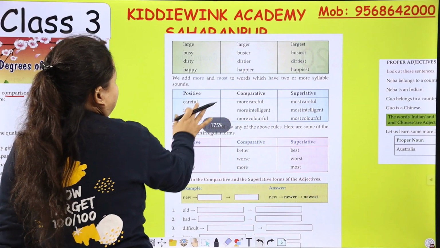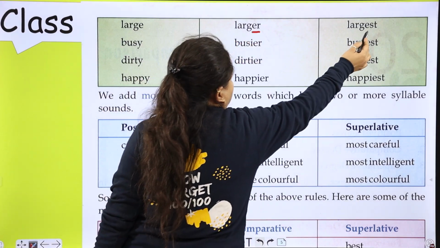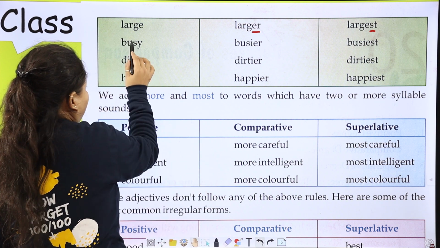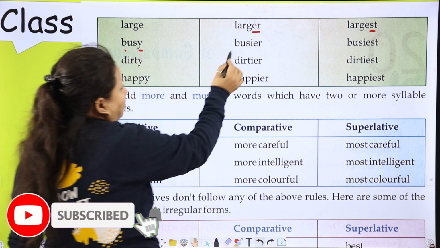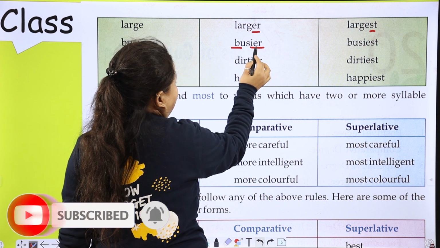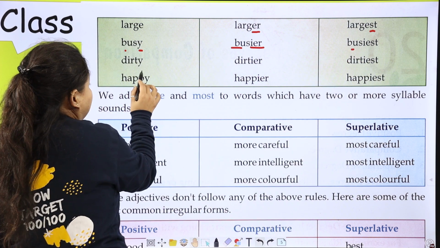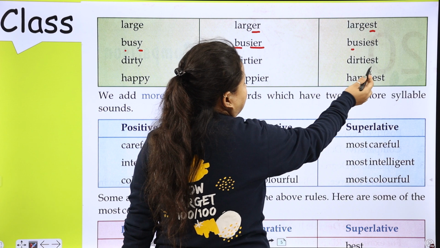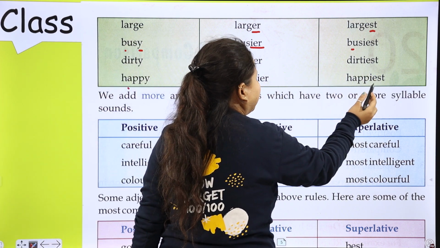Next is large, larger, largest. Now here are some examples of Y. Busy, busier; we skip Y and we add I and then ER. And busiest. Dirty, dirtier, dirtiest. Happy, happier, happiest.